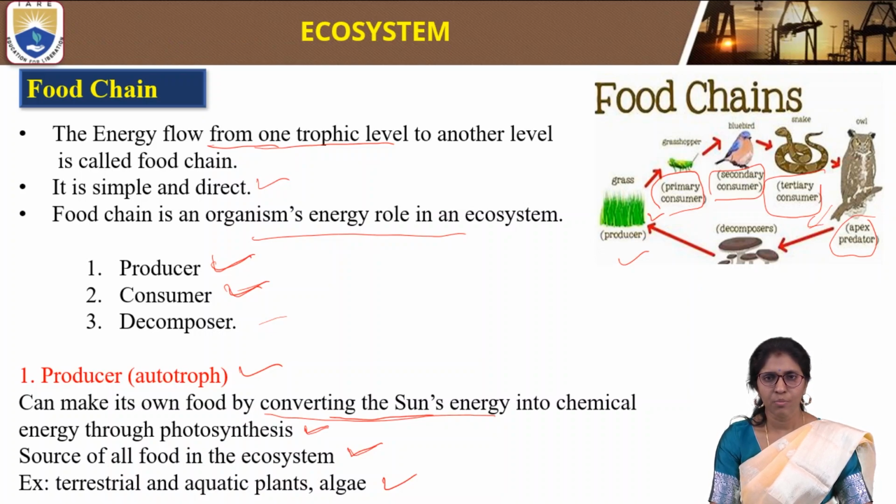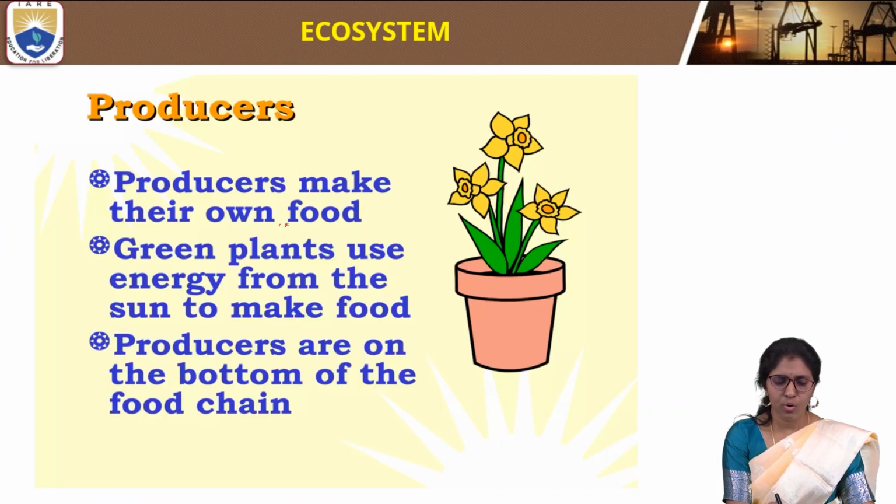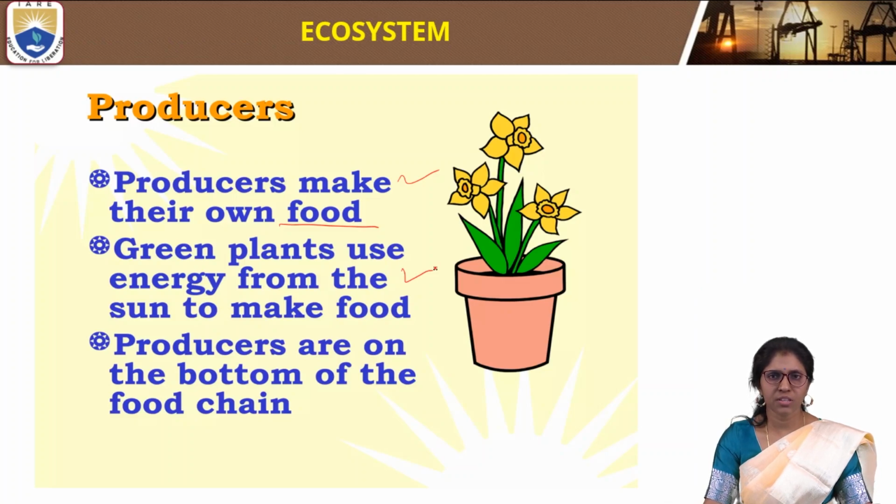So this is about food chain and producers. Producers are also called autotrophs. Producers make their own food, and these are green plants. We know that producers make their own food by the photosynthesis process. Green plants use energy from the sun and make the food, which is useful for all living organisms.